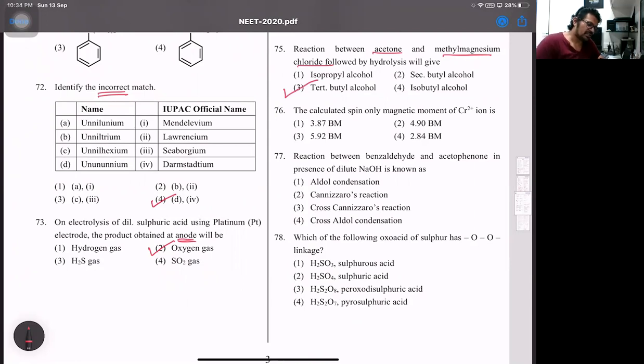Then 76. The calculated spin only magnetic moment. What is the formula for spin only magnetic moment? Mu is equal to root of n into n plus 2. So if I do chromium, atomic number 24, argon 4s1 3d5, 6 unpaired electrons. If 2 electrons go, Cr2+, it will be 3d4. So root of 4 into 4 plus 2, that's basically root of 24. So close to option 2, that's nothing but 4.9, because root 25 is 5. Clear? Observe this.